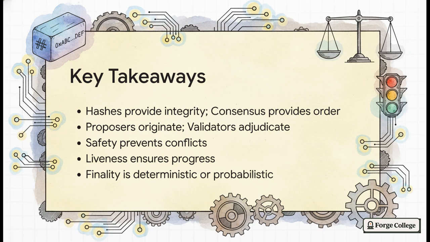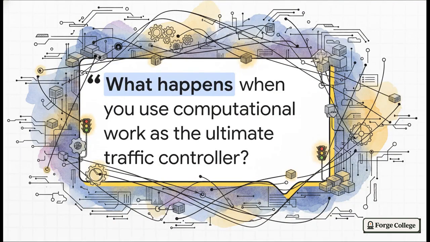on the network's design. The absolute biggest takeaway here, the real aha moment for us, is the total separation between proving a piece of data is authentic and getting a massive global network of strangers to actually agree on its place in history. Before we go, I want you to think about this for a second. What happens when you use computational work as the ultimate traffic controller? It's a fascinating question, and honestly, it is the perfect tease for understanding the mechanics of proof of work, which is exactly what we'll tackle in our next lesson.